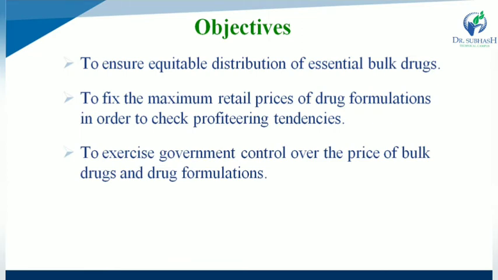The third is to enable the government to exercise control over the price of bulk drugs as well as drug formulations. So that is the objectives of the Drug Price Control Order.